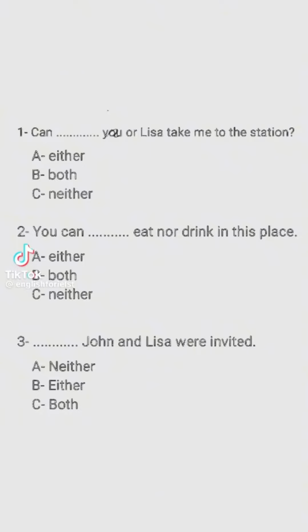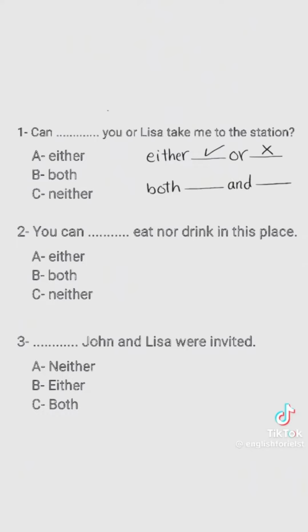Can blank, you or Lisa, take me to the station? Either, both, neither. Listen carefully, guys. When we say either someone or the other, it means one of them, only one. Maybe this one, but not this one. But when we say both someone and the other, it means the two of them, this and this. And when we say neither something nor the other, it means none of them, not this and not this.